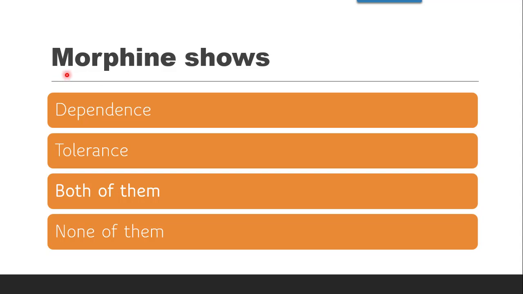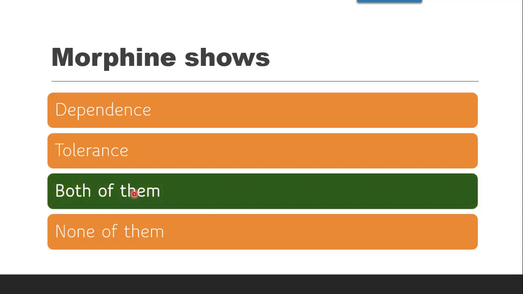Next question is, morphine shows, whether it shows dependence, tolerance, both of them, or none of them. The correct answer is both of them. Dependence is also developed due to use of narcotic analgesics. Because of the euphoretic effect, dependence will develop, and tolerance will also be developed due to the repeated administration of morphine. Now euphoretic effect will cause addiction, addiction will cause repeated administration. So these are the interlinked terms. The correct answer is both of them.